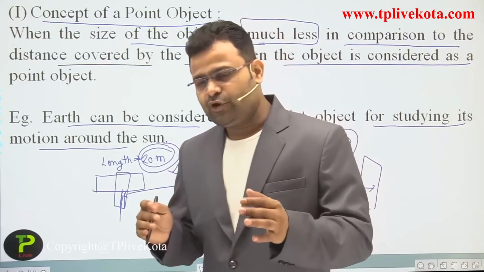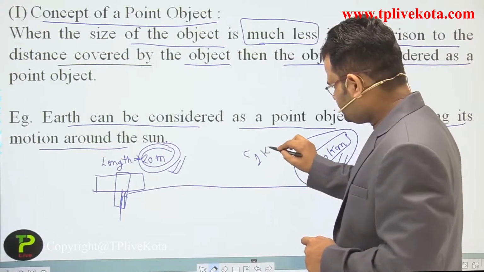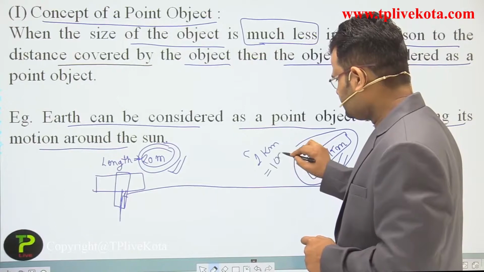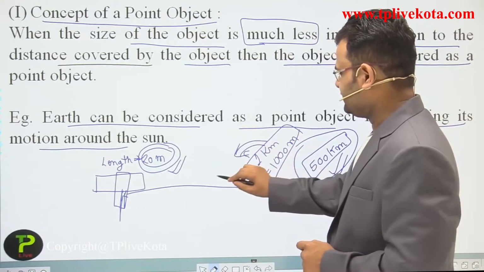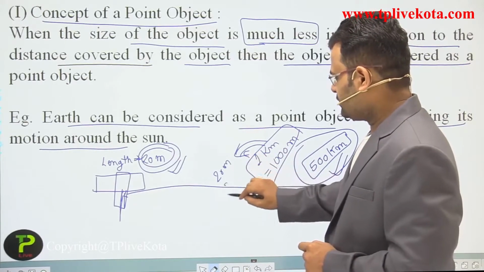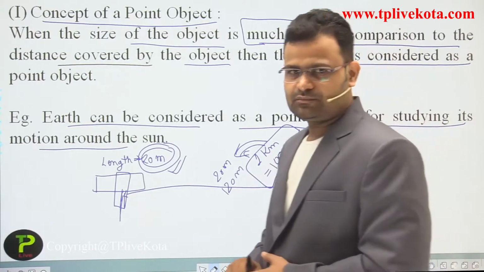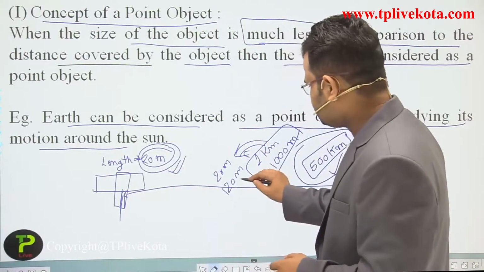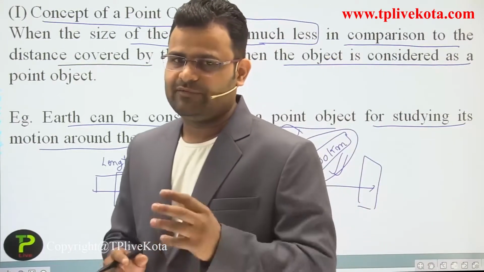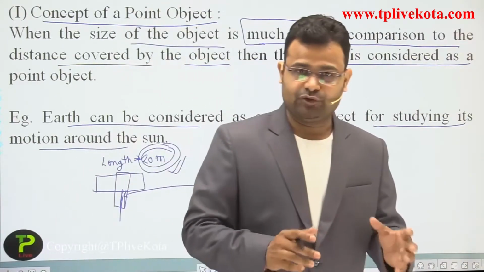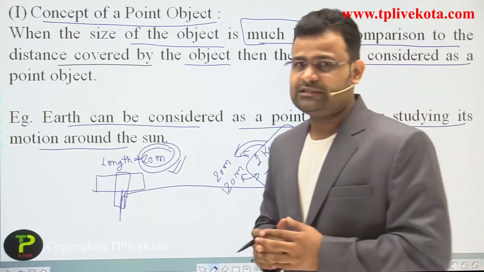Okay, sir. If you are traveling only 1 kilometer, that is 1000 meters, that time we consider the small length of an object, just like 20 meters, 120 meters also. Why? Because the comparison between 120 meters and 1000 meters is not negligible. It has some value and some error. If you are not considering the length of an object in that condition, then our answer has some errors.